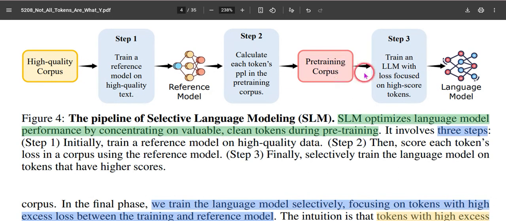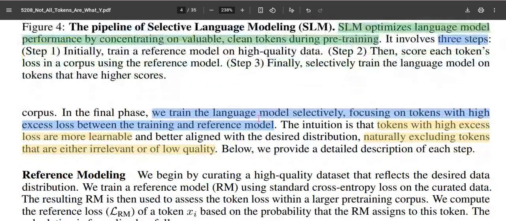So these are the three steps. One is preparing high quality data. Once that is done, it tries to see which tokens are high loss and low loss, or easy tokens and hard tokens. Once the data is prepared, it is fed into the desired language model to train its parameters. This is the pipeline of selective language modeling that this paper focuses on. Hopefully we'll see another paper in the next video, and this is one of the best papers in NeurIPS 2024. Thank you.